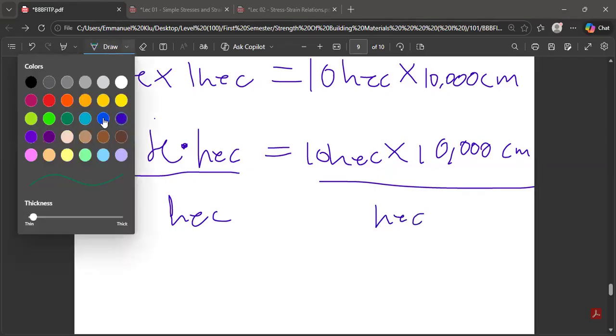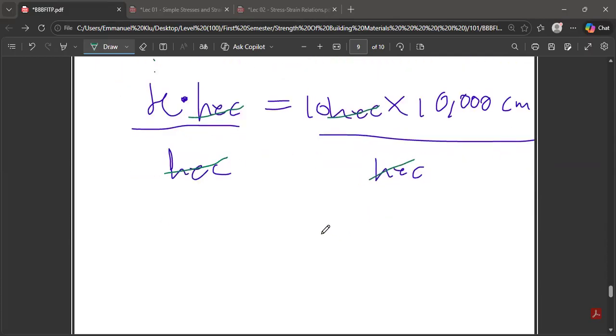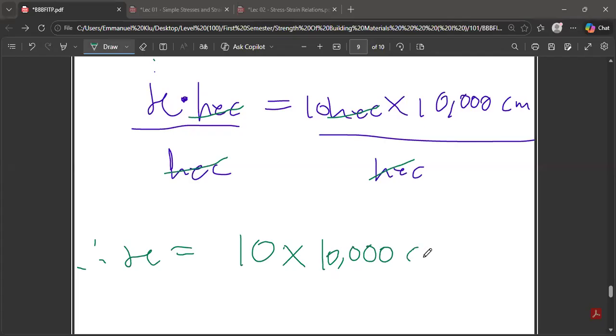From here, we can say that this hectare will cancel hectare, and also this hectare can cancel this hectare over here. So finally, you realize that to get an answer in centimeters, therefore x is equal to 10, or we are going to be left with x is equal to 10 times 10,000 centimeters.